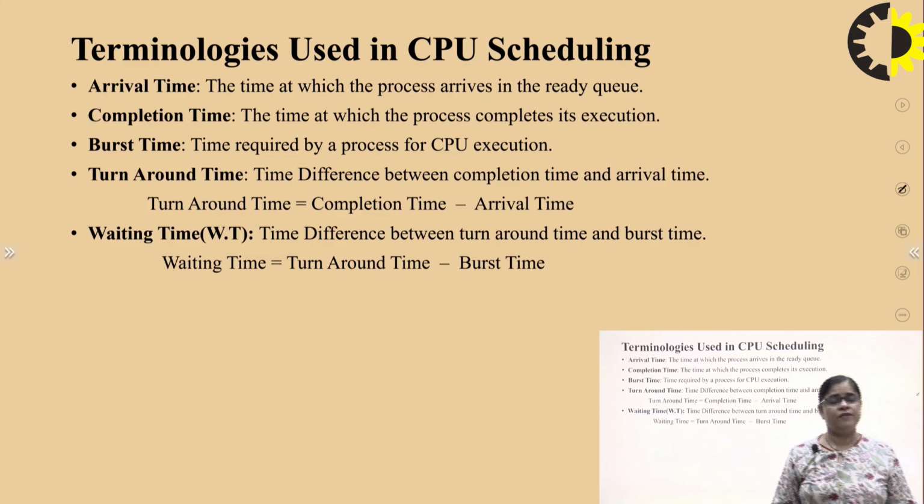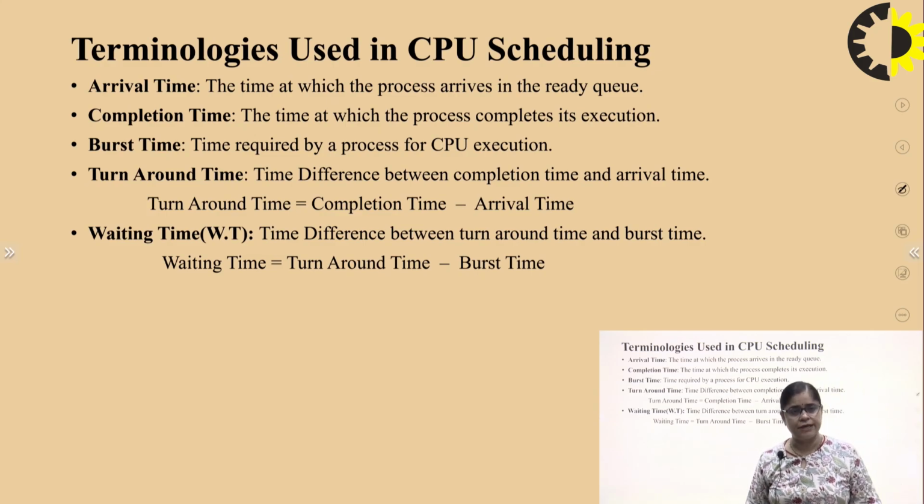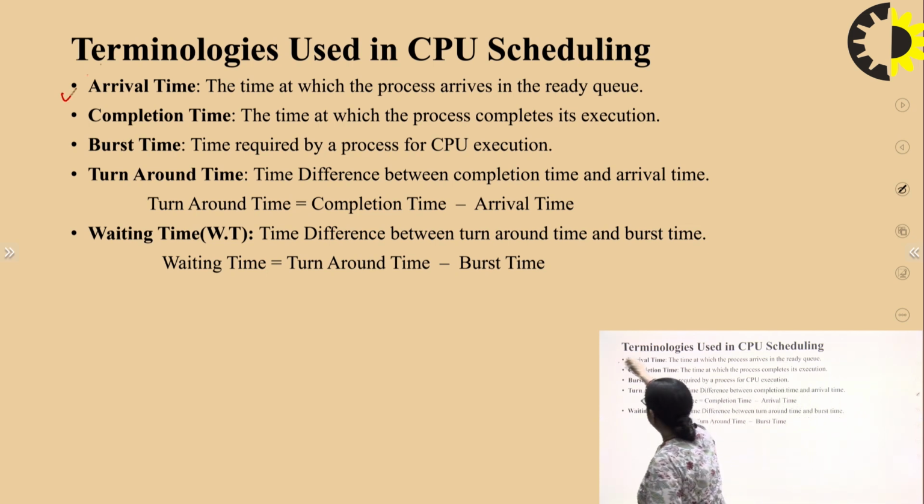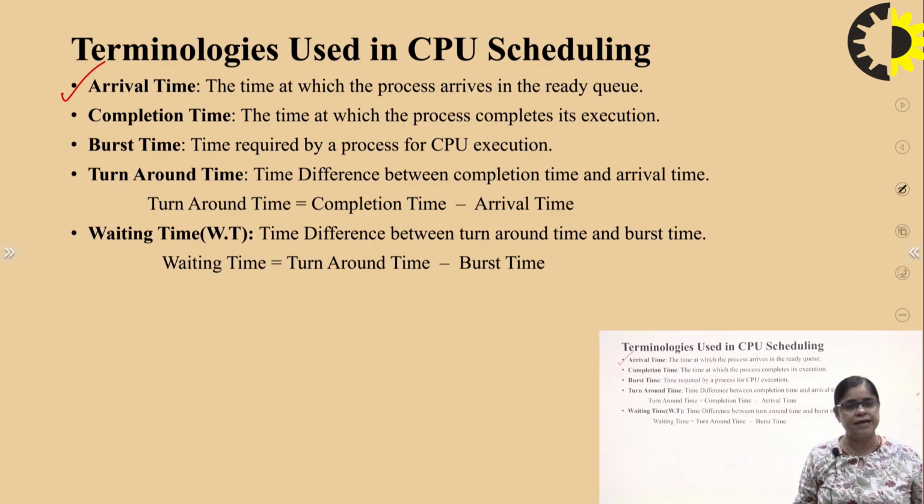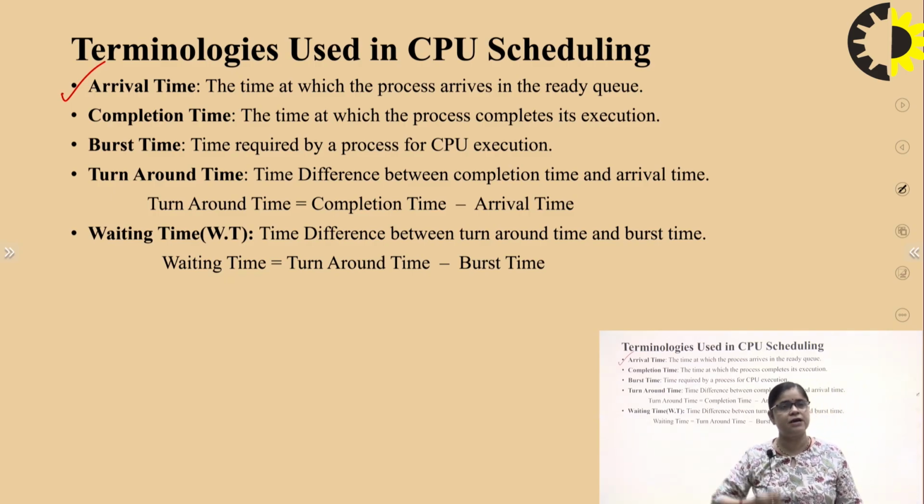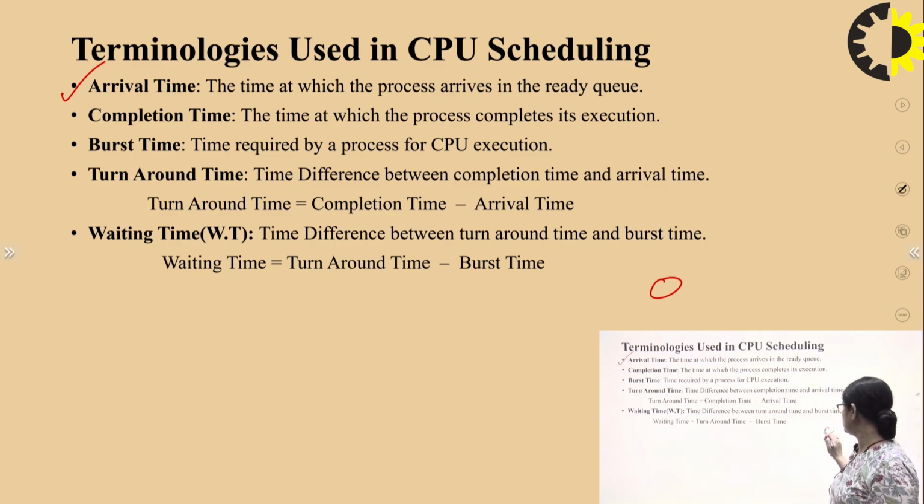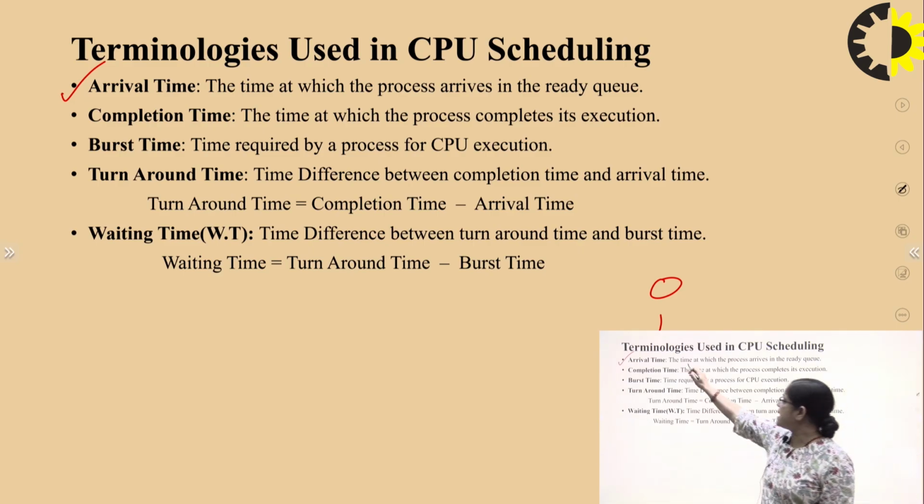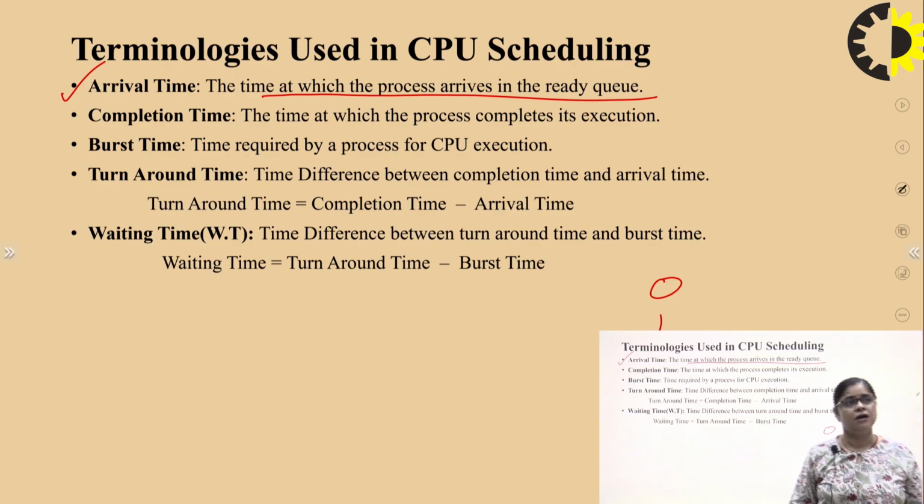Now, when we are working on CPU scheduling, there are certain terminologies that we should keep in mind, which we are going to discuss. The first one is arrival time. What do you mean by arrival time? Arrival time means the time at which the process is in the ready queue. For example, 0, 1, 2, 3. It will be given in table form. So arrival time is the time at which the process arrives in the ready queue.